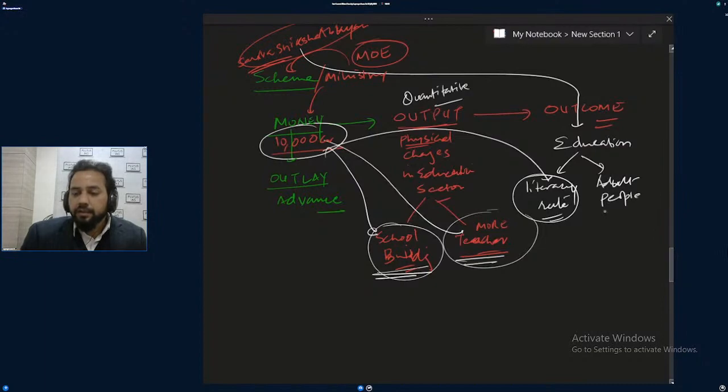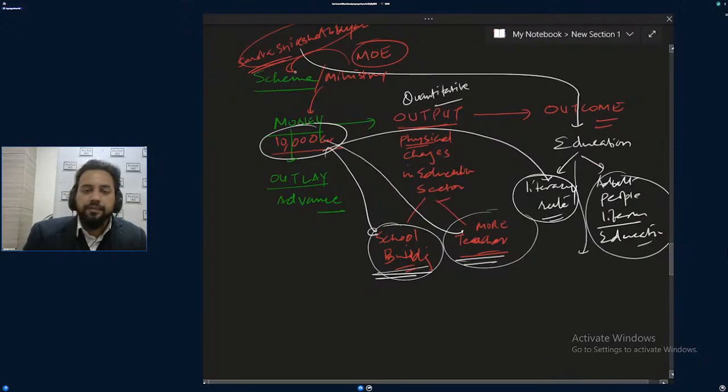Adult people's literacy rate or their education, they should be joining. In case they are not literate, they should be joining school, or in case Sarv Shiksha Abhiyan. So this is literacy rate or any other indicator of education through which you can measure knowledge to students. Literacy rate is a different thing. Sarv Shiksha Abhiyan will be basically for school.